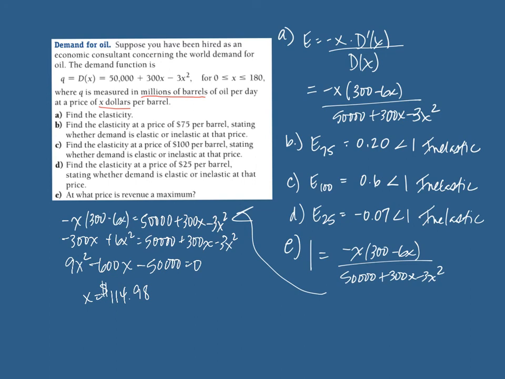We also get a negative value, but obviously the price has to be positive. If the price is negative, that means we're paying you to take the oil, which isn't the case. So we get a price of approximately $114.98. That's when revenue is at a maximum.